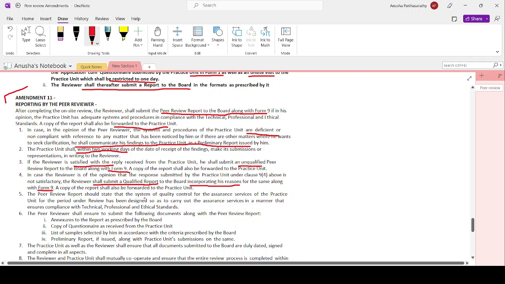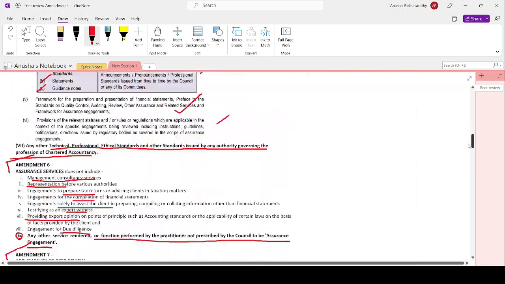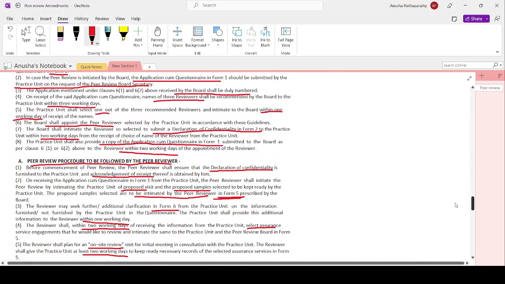The peer review report states that the system of quality control for assurance services of the practice unit for the period under review has been designed so as to carry out assurance services in a manner that ensures compliance with the technical, ethical, and professional services (TEP) standards. Now the peer reviewer shall see this is nothing but the system of quality control. That audit quality control we have read in the first one, right? The audit quality maturity model, that compliance has to be checked. Now let's move on.